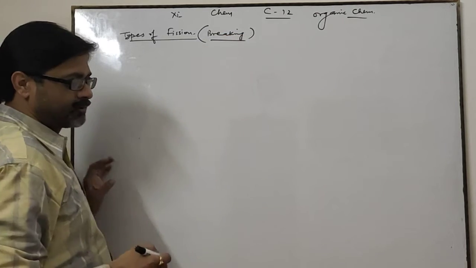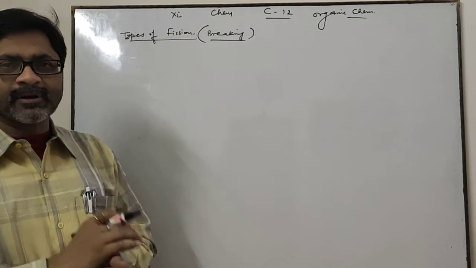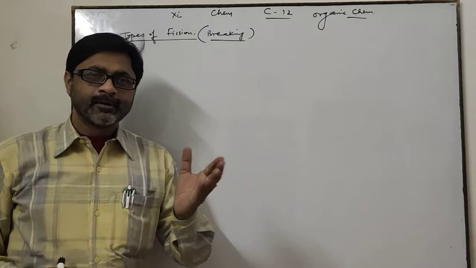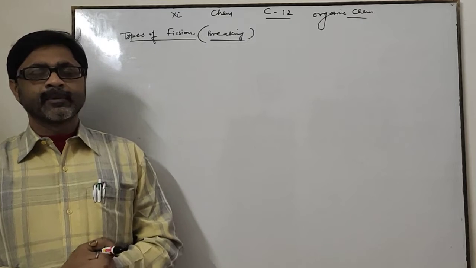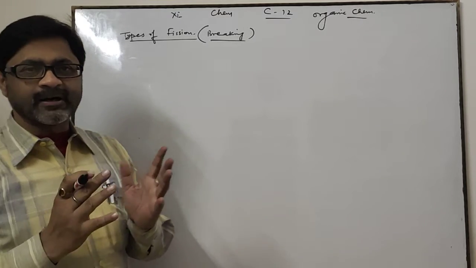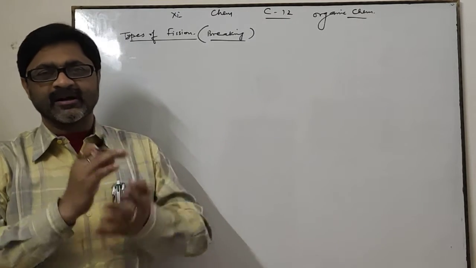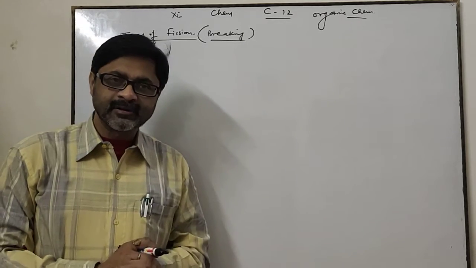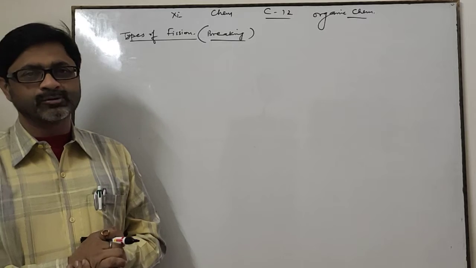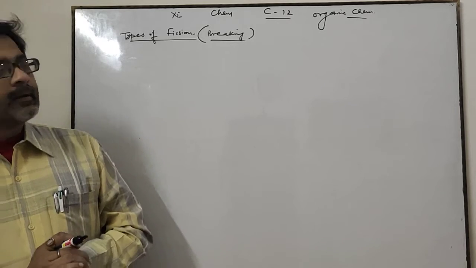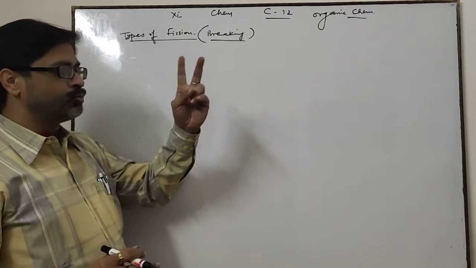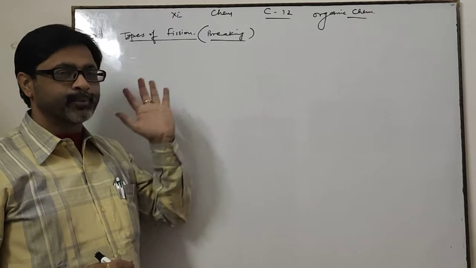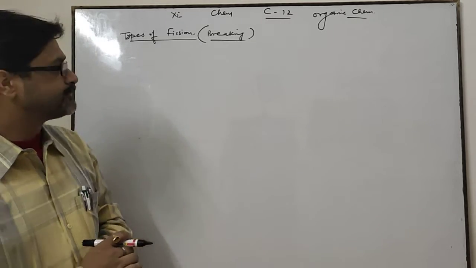You know that during organic reactions, various bonds are broken and new bonds are formed. How are these bonds present within organic compounds broken down? There are two ways by which bonds are broken in organic compounds.